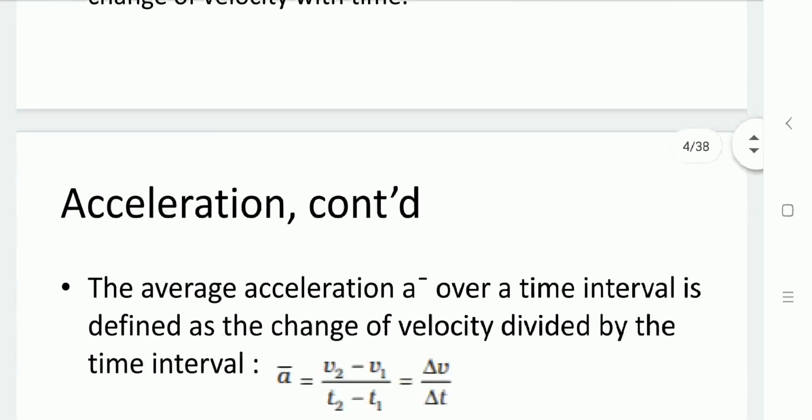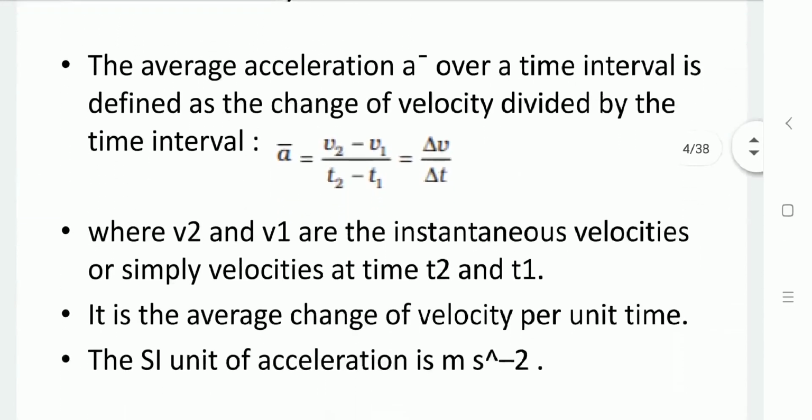Now, if we want to calculate the average acceleration, then the average acceleration over a time interval can be defined as the change of velocity divided by the time interval. That is delta v by delta t. Delta v is the velocity difference, v2 minus v1, and the time difference is t2 minus t1.